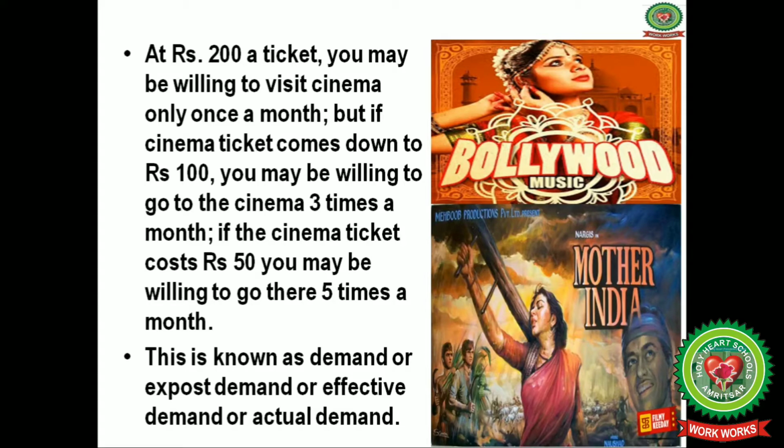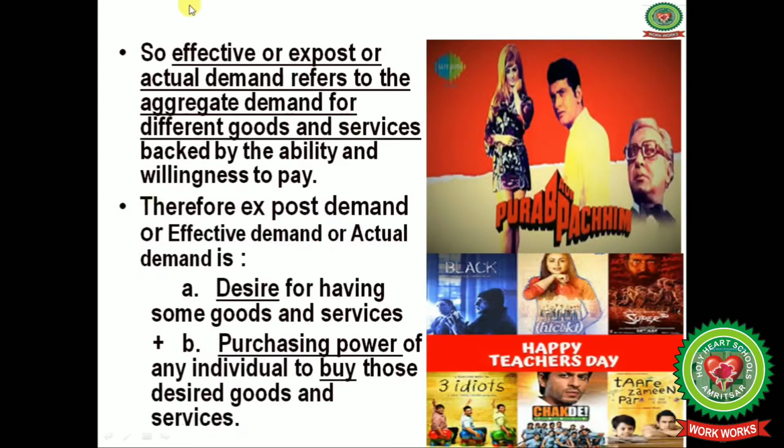So this is known as demand, or ex post demand, or effective demand, or actual demand. Effective demand, or ex post or actual demand, refers to the aggregate demand for different goods and services that is backed by the ability and willingness to pay.